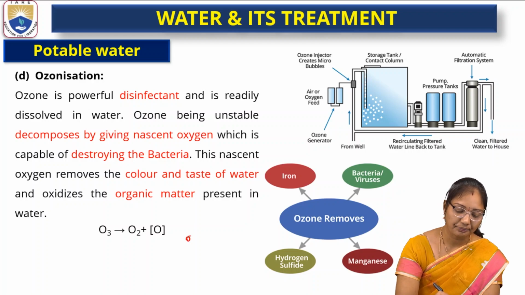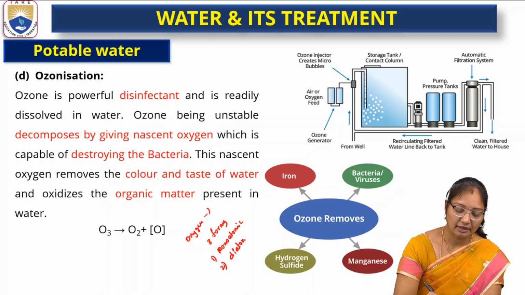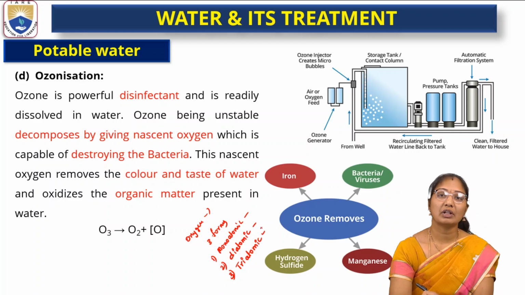Actually, oxygen exists in three forms: first, monoatomic, diatomic, and triatomic. So these are the three forms of oxygen.